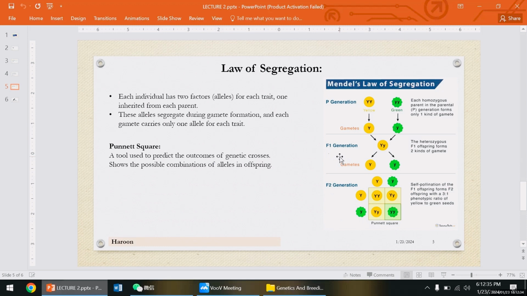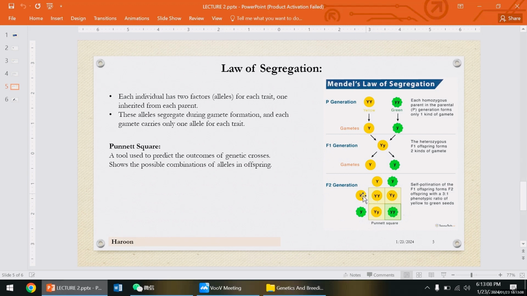So what is a Punnett square? A Punnett square is a tool. You can see this table is a Punnett square, a tool used to predict the outcomes of genetic processes. So here we predict the outcome. What do we get? Yellow color, green color, yellow color, green color. This tells us the outcome of the genetic process and shows the possible combinations of alleles in the offspring. This Y crossed with this Y is a possible combination. This small y crossed with this Y, a possible combination.